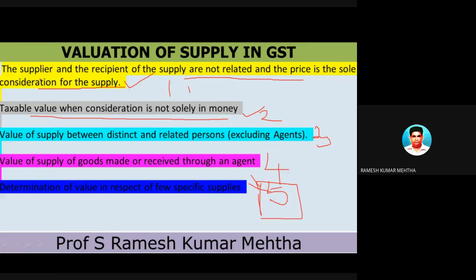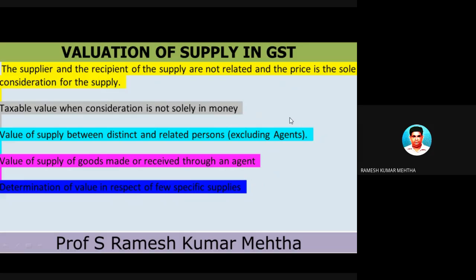The first one is the supplier and the recipient of the supply not related to each other, and the price is the sole consideration, number one. Number two, taxable value of supply when consideration is not solely in money, and when supply is between two distinct and related parties, and when goods are sold or supplied through an agent, and the last case is different. So let's talk about the first one. There can be compulsory questions on 1, 2, and 3 for sure.